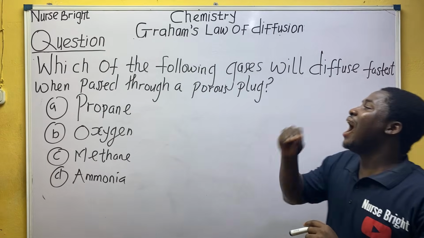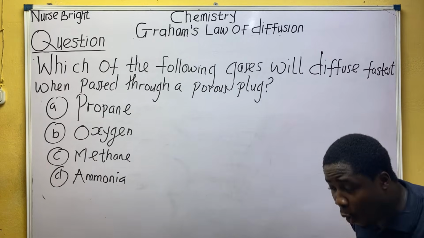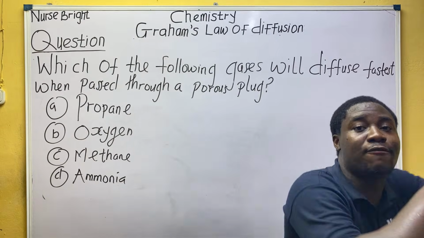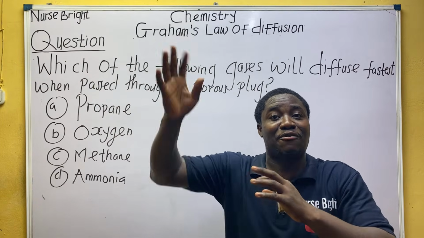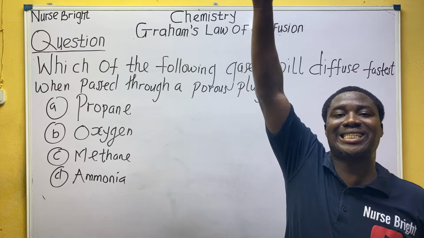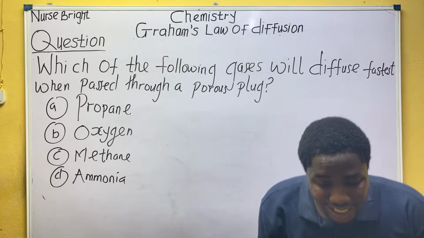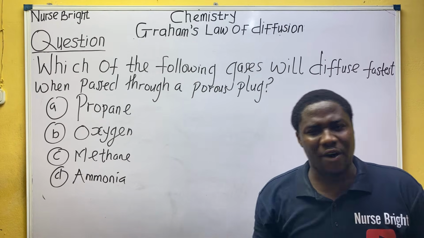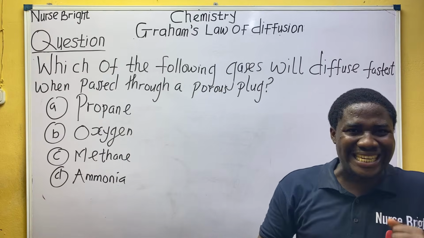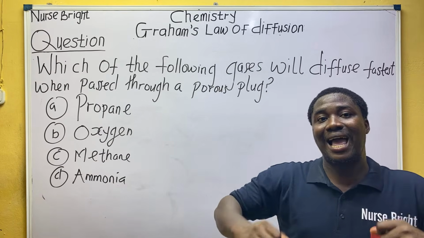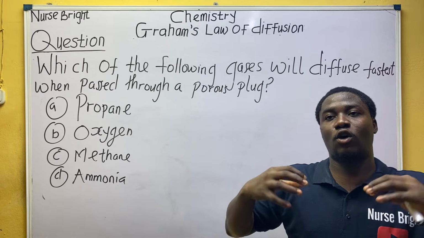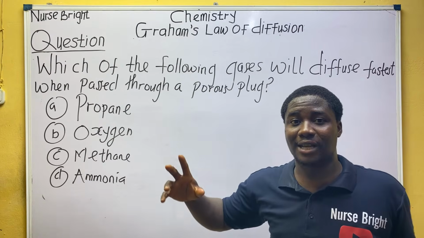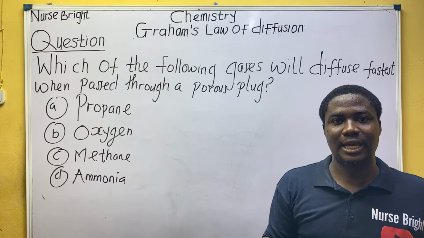Alright, now, how do you know the gas that will move faster, that will run faster? The gas that will be fastest is the gas with the lesser mass. Are you listening? Think of somebody that's thin versus somebody that's fat. Somebody that is just average and has muscle basically runs faster than somebody that's very obese. Do you understand what I'm saying?